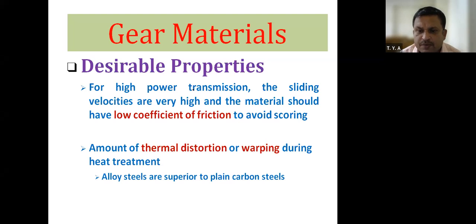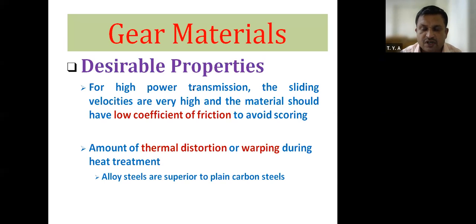Why a low coefficient of friction? Because of a high coefficient of friction, more frictional heat is generated, and because of that heat, scoring or burning of the gear tooth surface will take place.